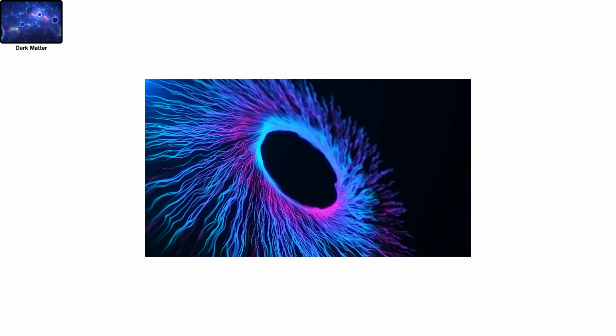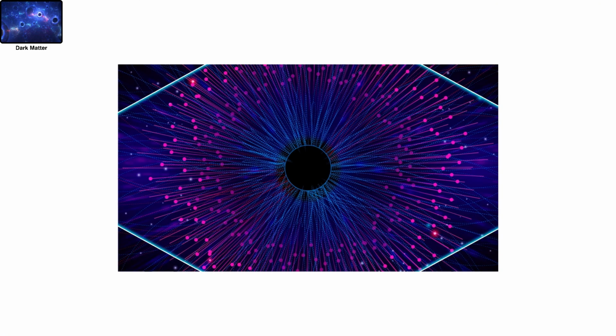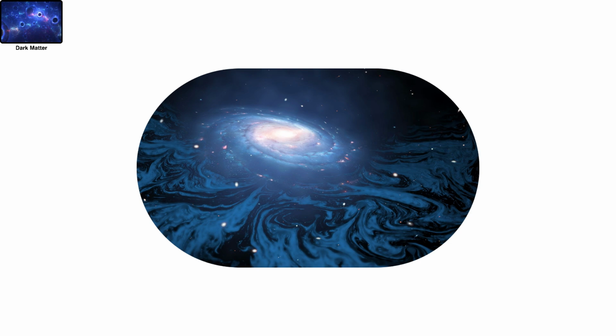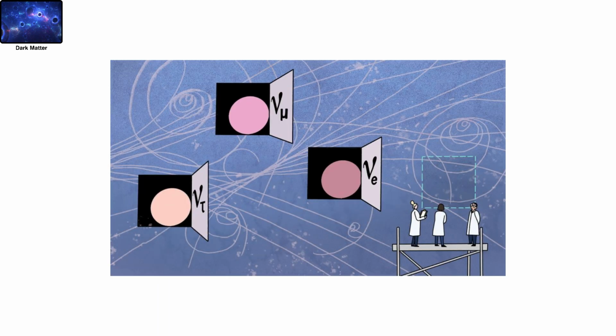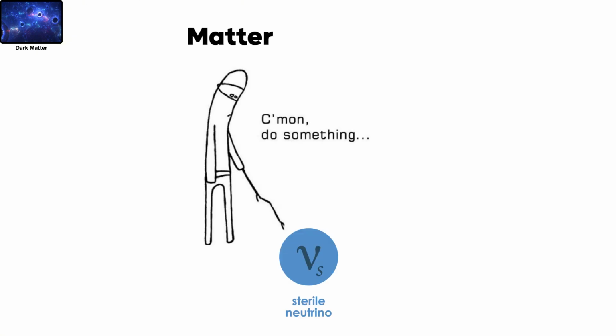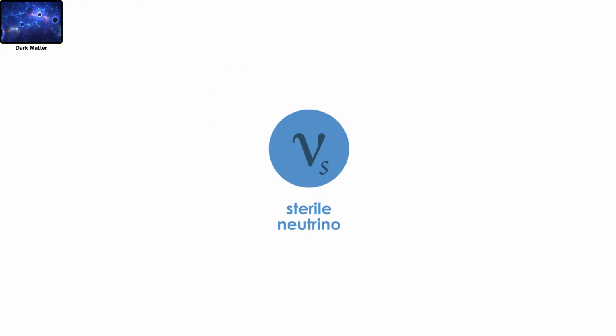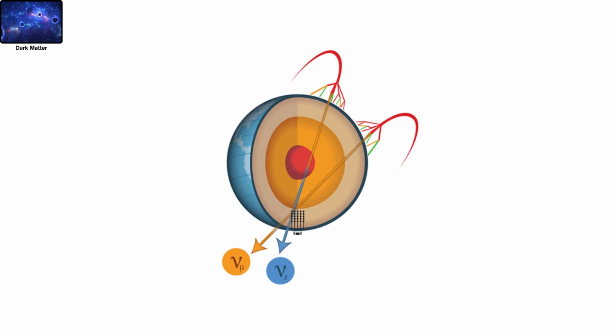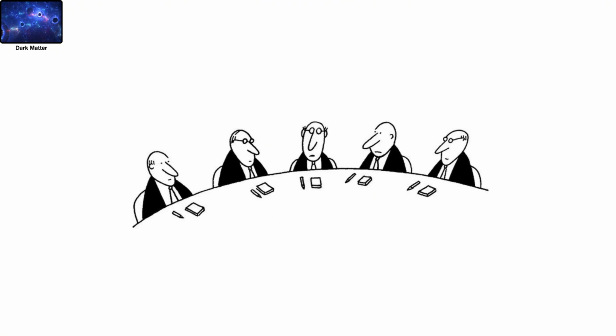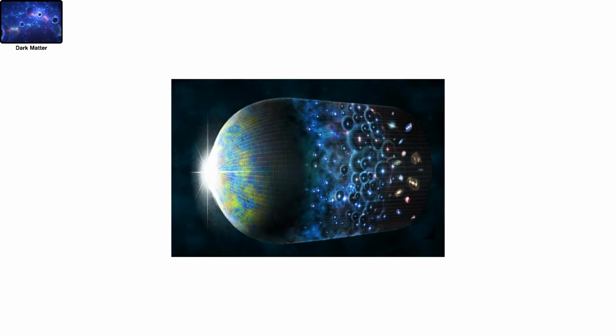Axions. Axions are ultralight particles that could exist in large numbers and act like a cold, invisible fluid throughout space. Neutrinos. Neutrinos are ghostly particles that barely interact with matter. Sterile neutrinos would be even more elusive than regular neutrinos, and if they exist, they could account for some or all of dark matter. Primordial black holes. Some scientists have considered that dark matter could be made of tiny black holes formed in the early universe.